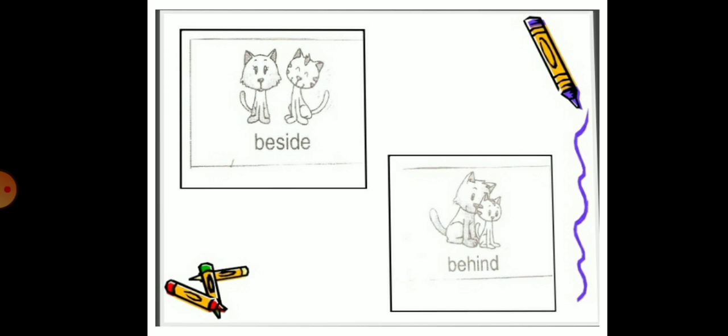In the second picture, where is the big cat? We can say that the big cat is behind the kitten.